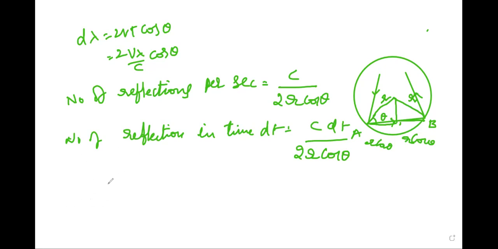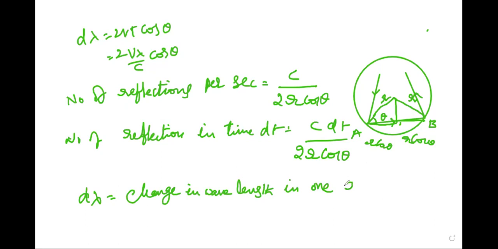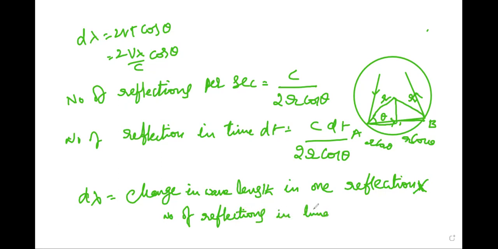Here the change in wavelength in time dt is given by d lambda, which is the change in wavelength in one reflection into the number of reflections in time dt.